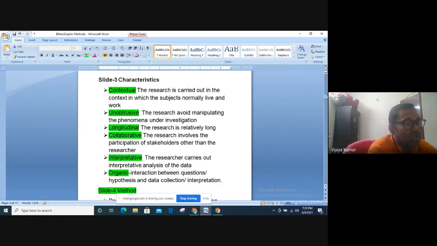So this is called longitudinal research. It means your research should be long. It should be based on a number of observations, a number of participants over a span of years. It is not that you just go for one day, do an interview, complete it and document it. Again, there is a procedure. We'll be discussing that. What are the procedures of ethnographic research?